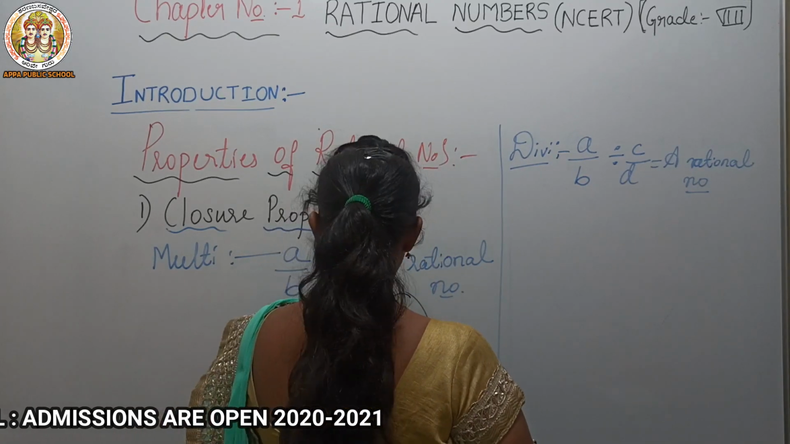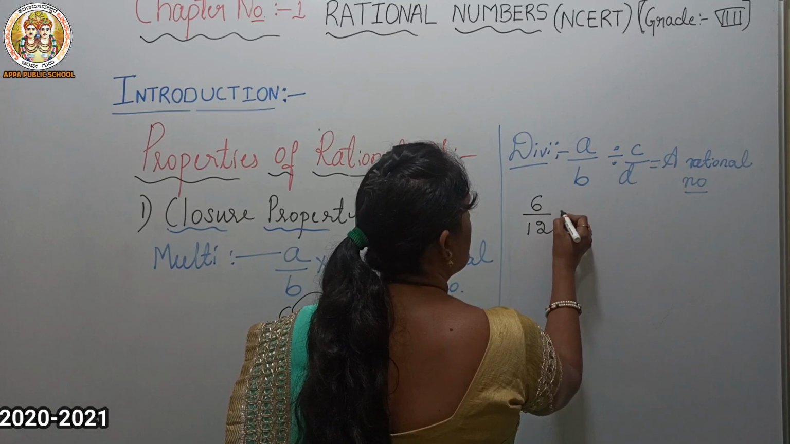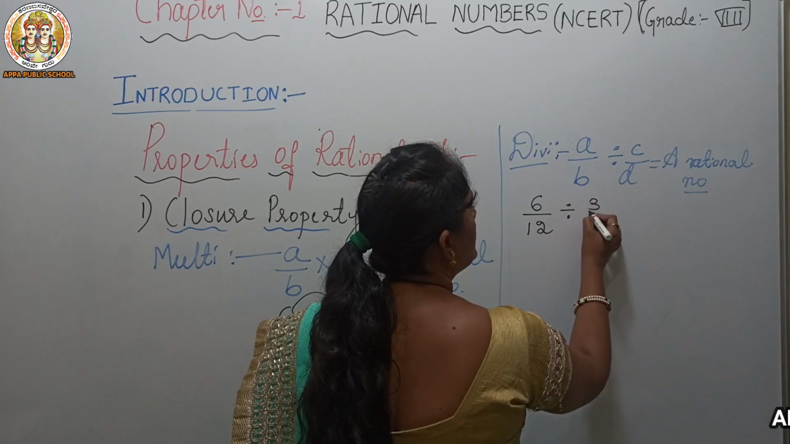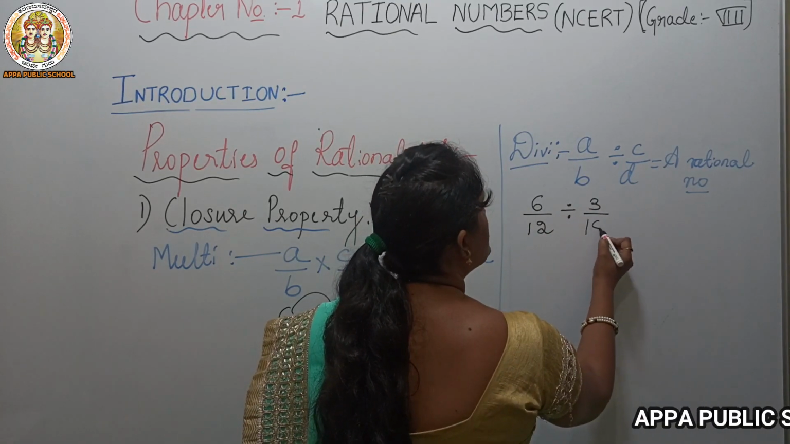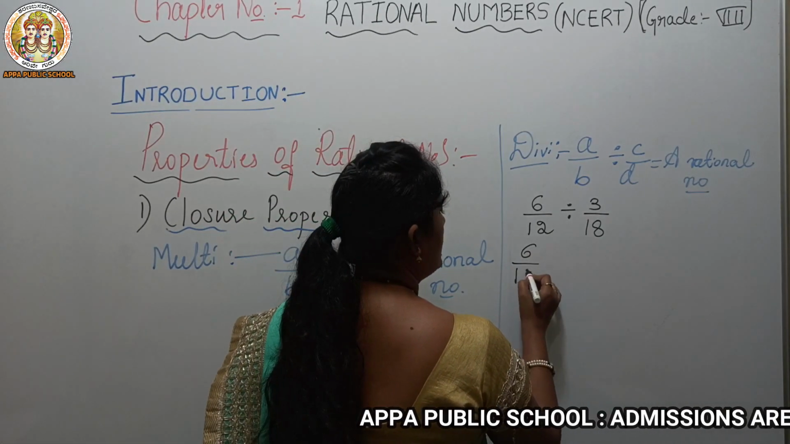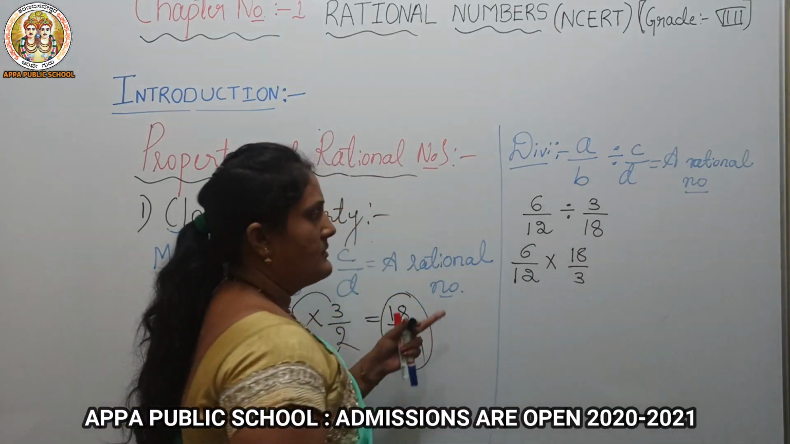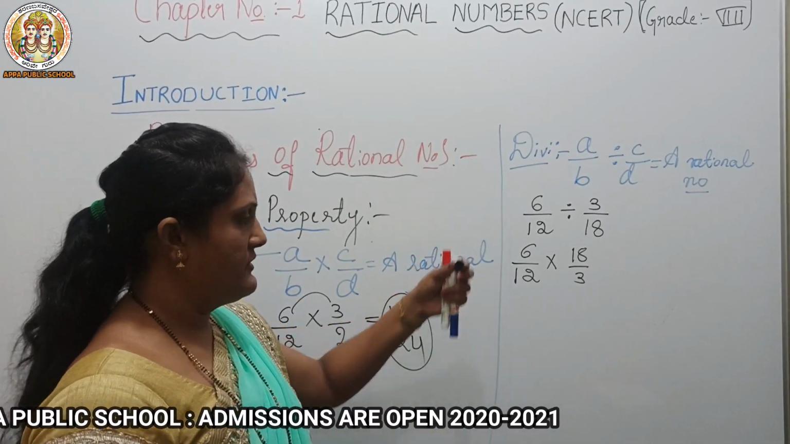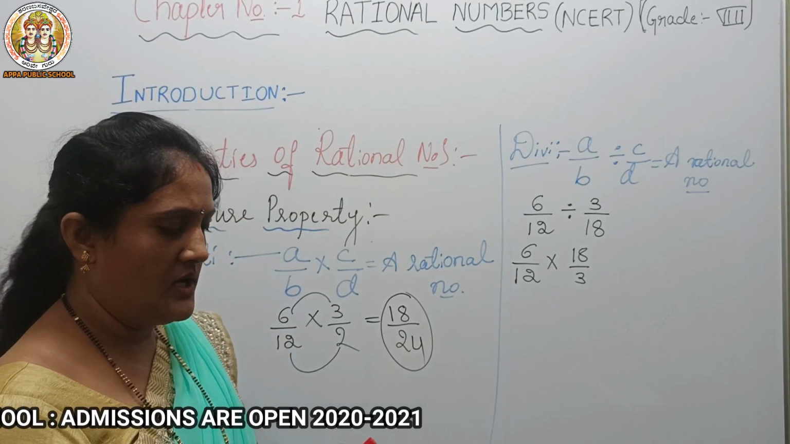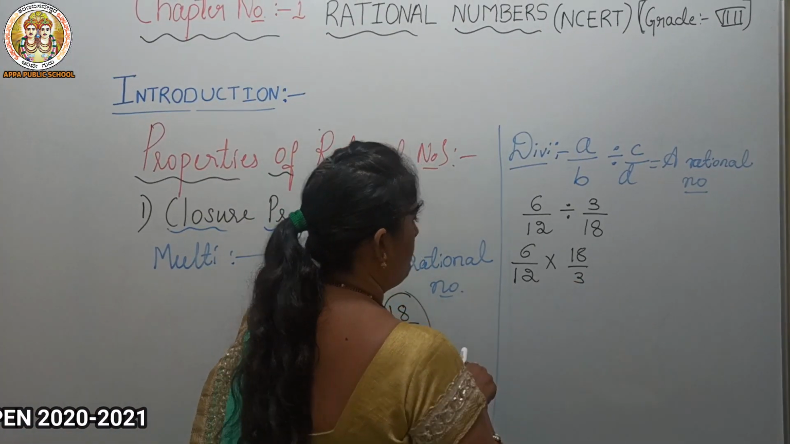So can I take 6 by 12 divided by 3 by 18? Okay, how can we simplify 6 by 12 divided by 18 by 3? This is addition, subtraction, multiplication, division, everything we learned in the primary section only, so there is no need for a description of this. Shall we simplify?